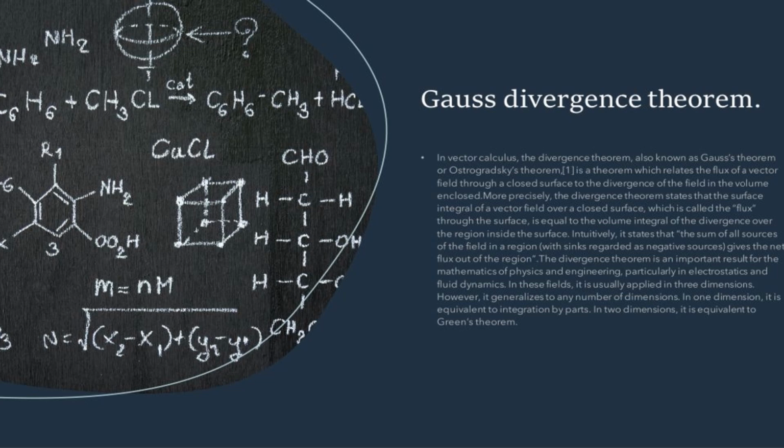Intuitively, it states that the sum of all sources of the field in a region, with sinks regarded as negative sources, gives the flux out of the region. The divergence theorem is an important result for the mathematics of physics and engineering, particularly in electrostatics and fluid dynamics. In these fields, it is usually applied in three dimensions. However, it generalizes to any number of dimensions. In one dimension, it is equivalent to integration by parts. In two dimensions, it is equivalent to Green's theorem.